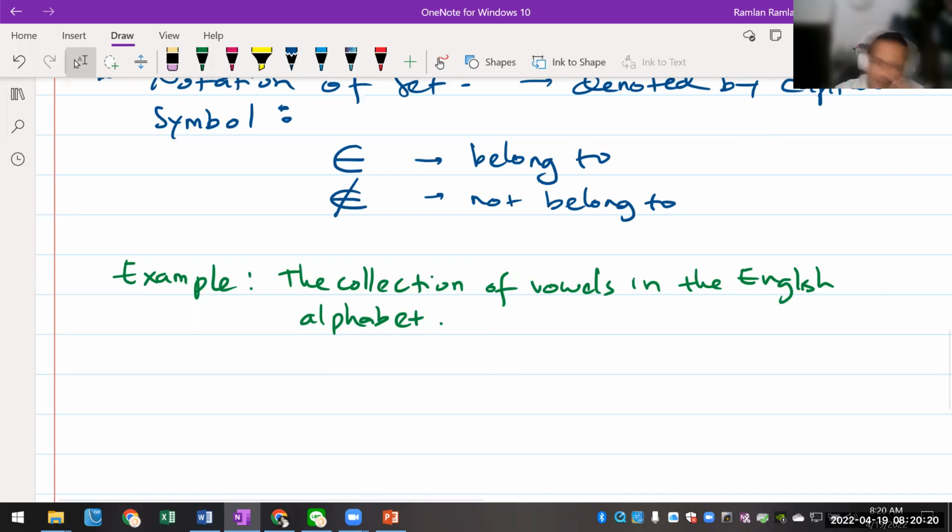I'm lagging really badly. Guys, I don't know what's wrong with my laptop. It's very laggy here. Okay, Bunga, please. Can you help me with this? What are the elements of the collection of vowels in the English alphabet?